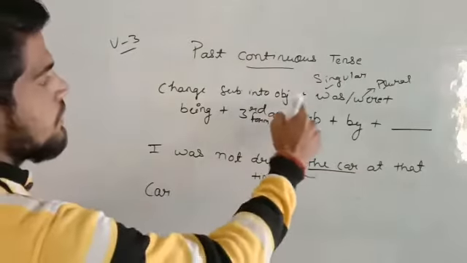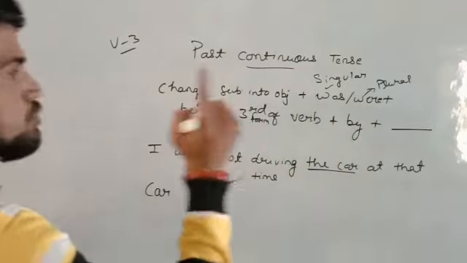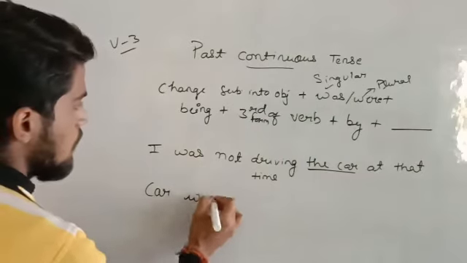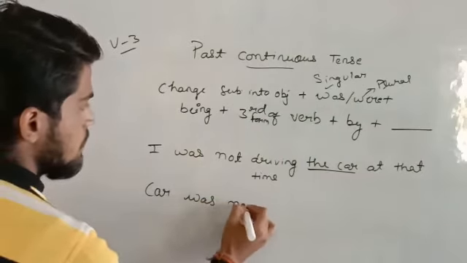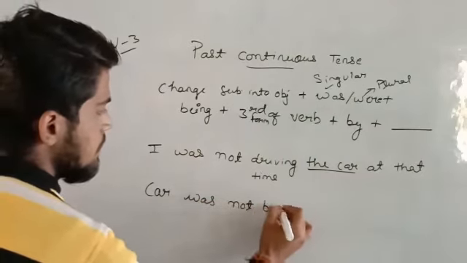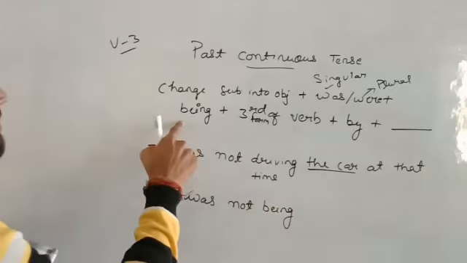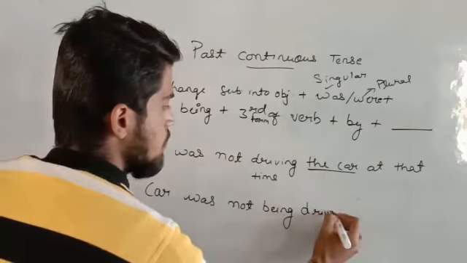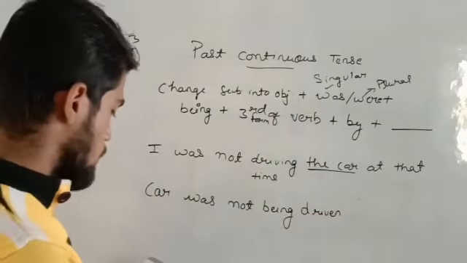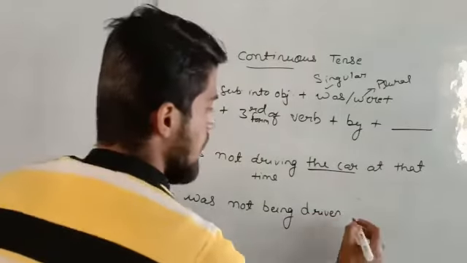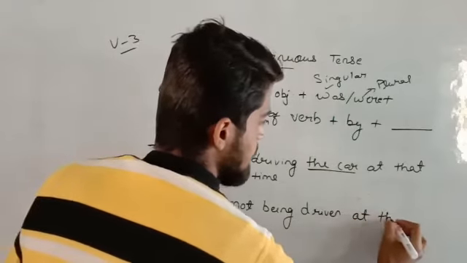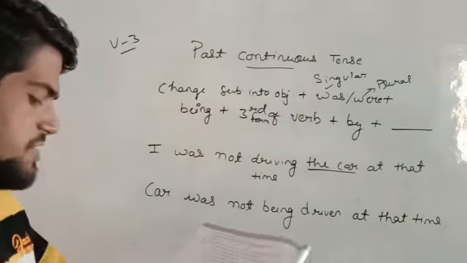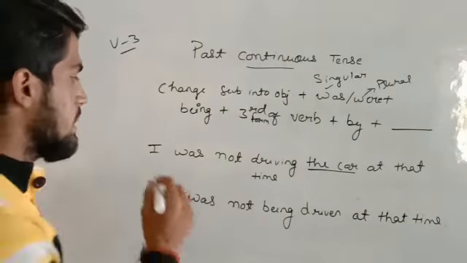Along with car, what do I have to add? Was or were. So I will use was. Car was not being driven at that time. So I recommend you look at page number 64 so that you can understand this example.